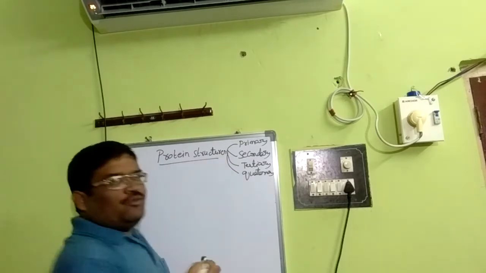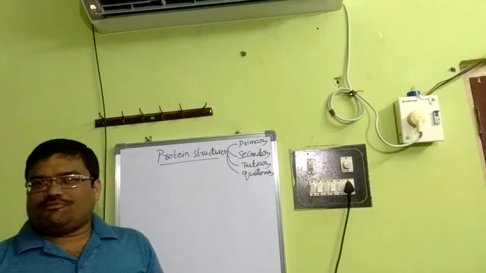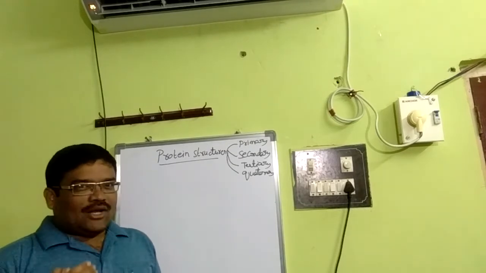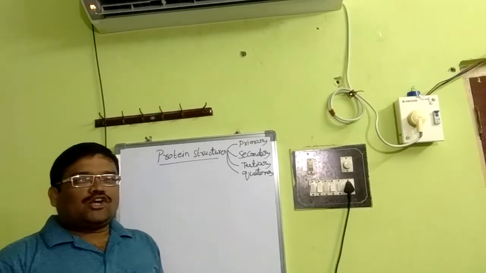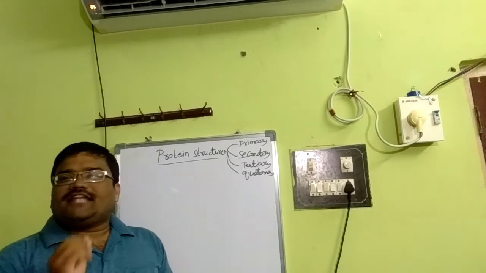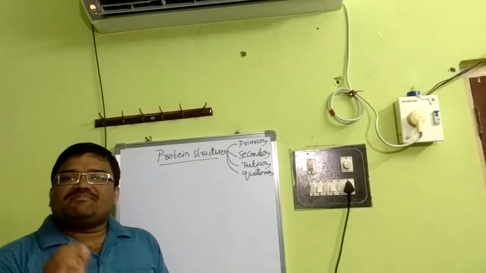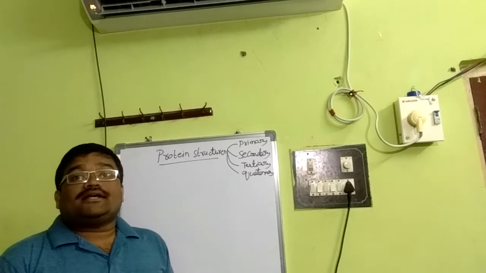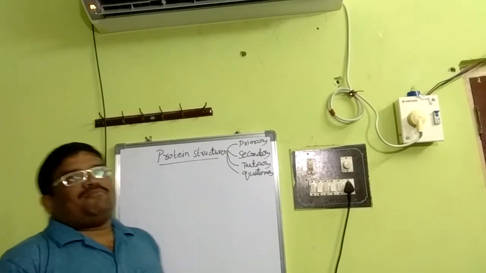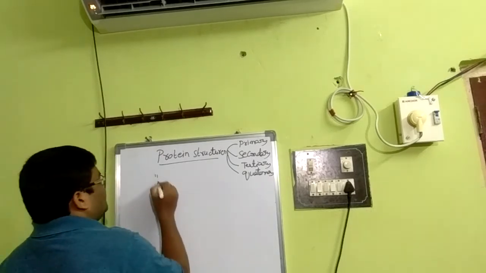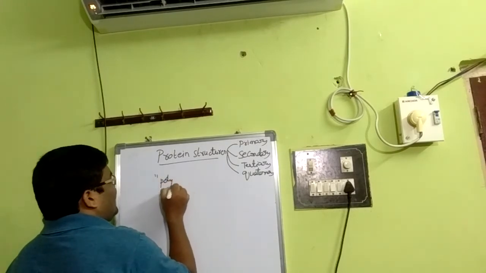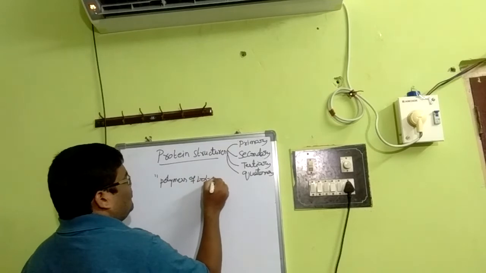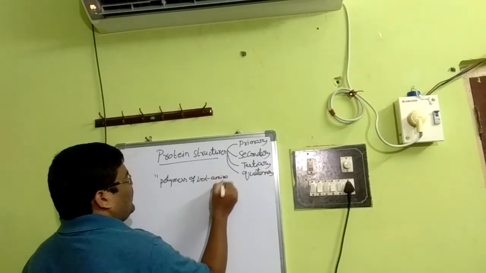Before that, we have to discuss some of the basic issues of protein for better understanding. We know that proteins are high molecular weight, most abundant, nitrogen rich substances, and they constitute 50% of the cellular dry weight. Proteins are nothing but polymers of L alpha amino acids.